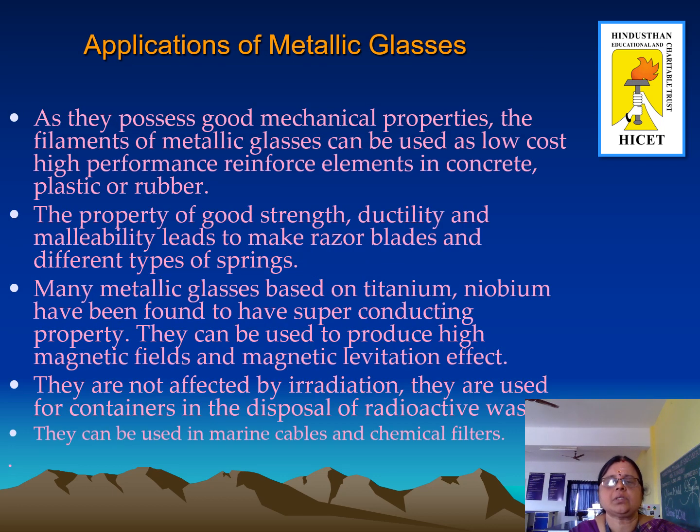As they possess good mechanical properties, the filaments of metallic glasses can be used as low-cost, high-performance reinforcing elements in concrete, plastic or rubber. The properties of good strength, ductility and malleability lead to their use in making razor blades and different types of springs.